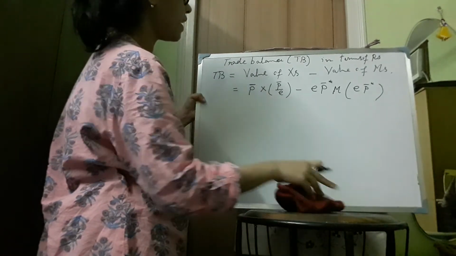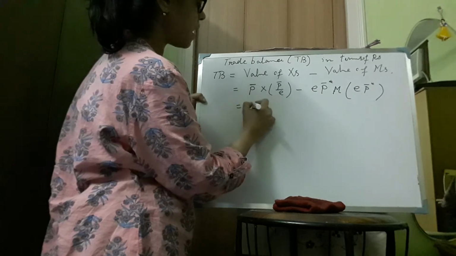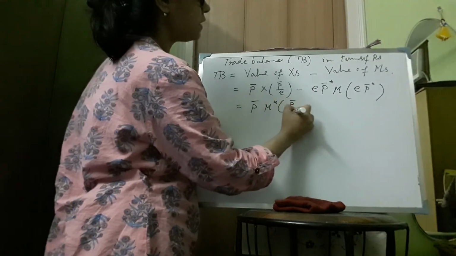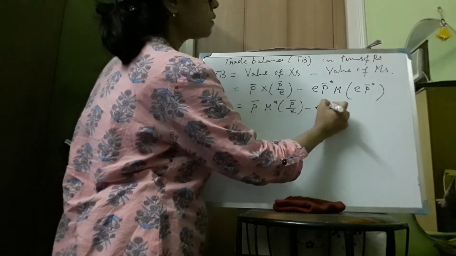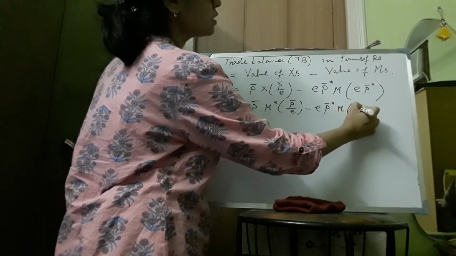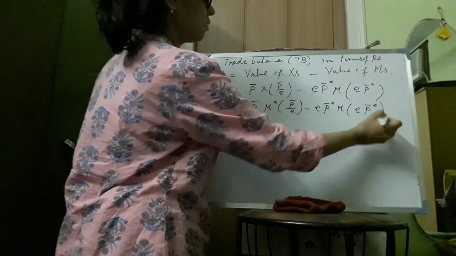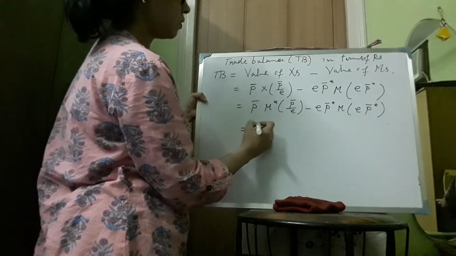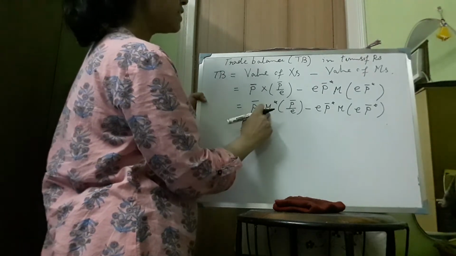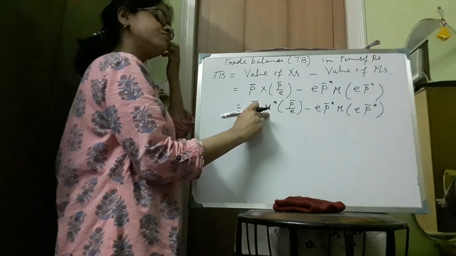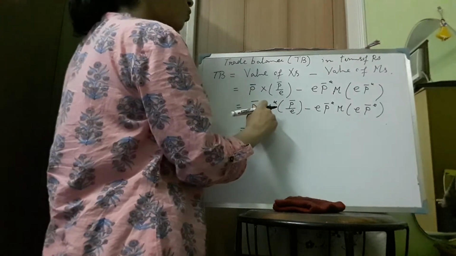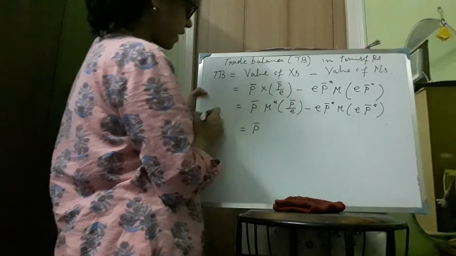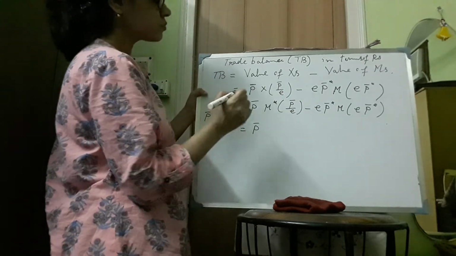Therefore we can write TB is equal to P bar times M star of P bar by E, minus E P bar star times M of E P bar star. Since this is the import made by the foreign country, import is a function of their price, which is P bar star.